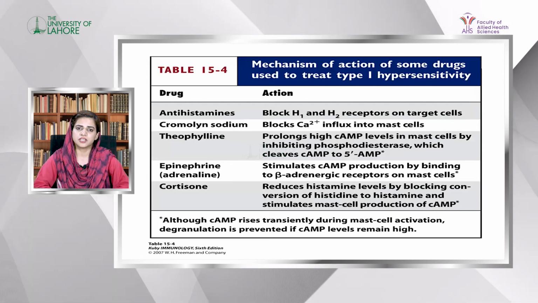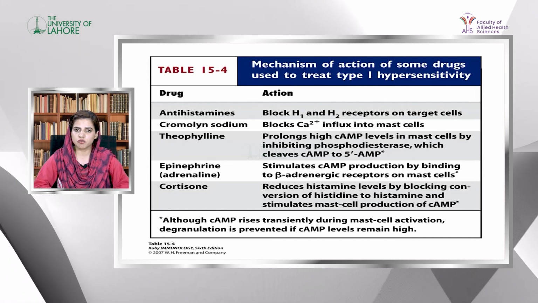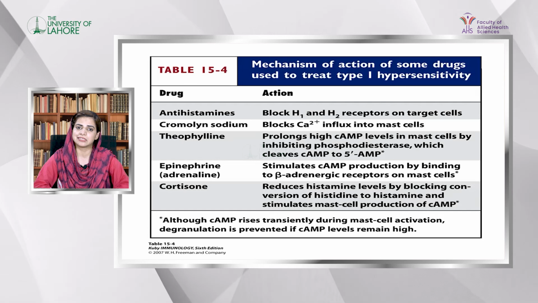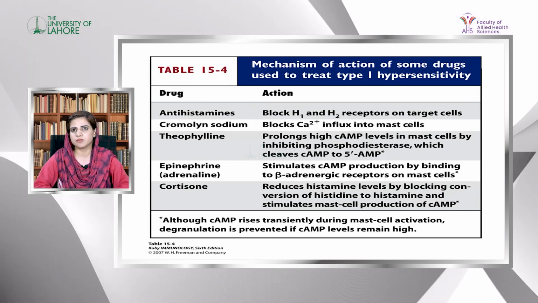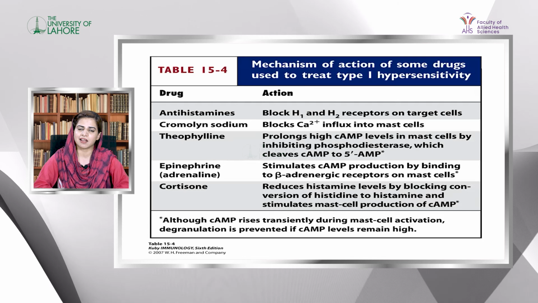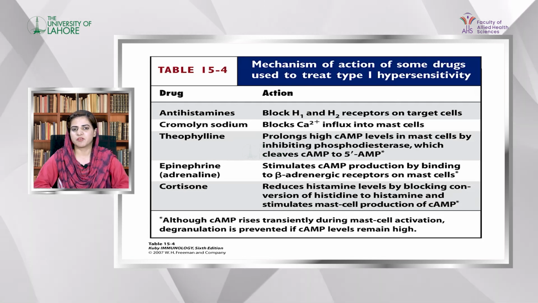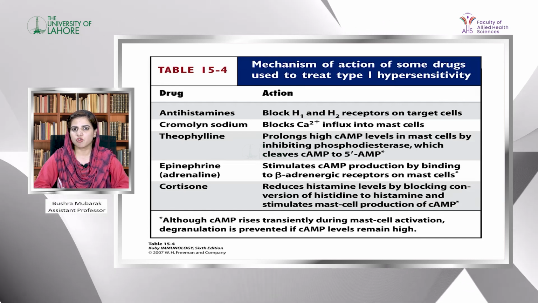These include drugs used for blockage of mediators or prevention of degranulation. For this, there are antihistamines, which block the target cells where histamine will act, and prevent the first type of reaction, the immediate phase of the reaction.